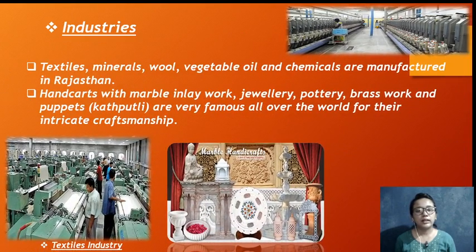Industry. Textiles, minerals, wool, vegetable oil and chemicals are manufactured in Rajasthan. So those are the things produced in the industries. The handicrafts with marble, inlay work, jewelry, pottery, brass work and puppets, meaning Kathputli, are very famous all over the world for their intricate craftsmanship. As you can see, those are the things produced in Rajasthan.